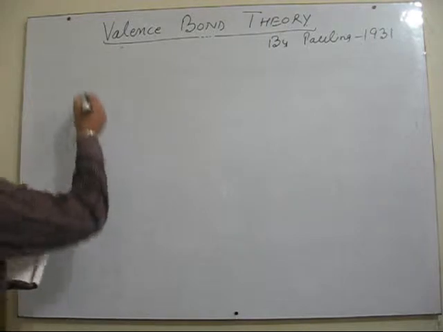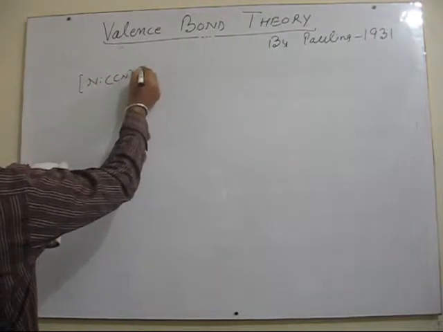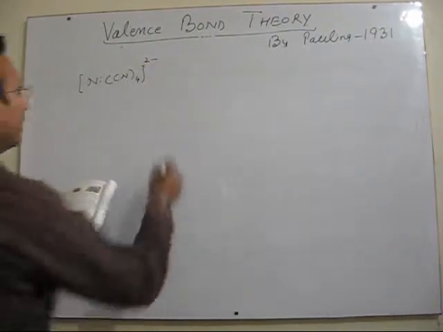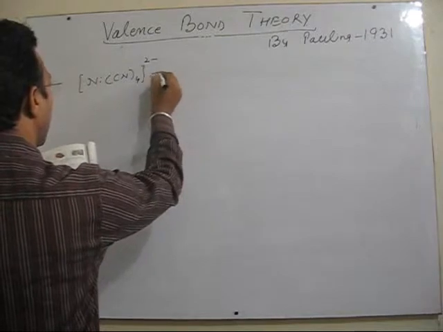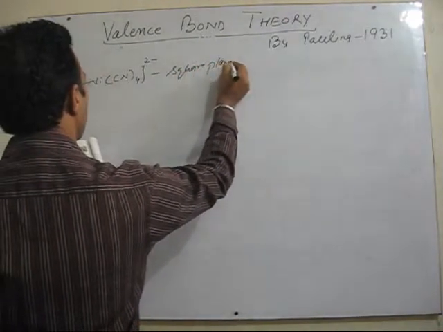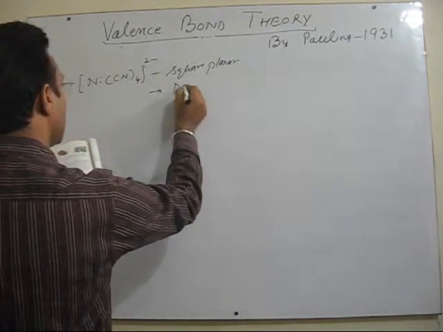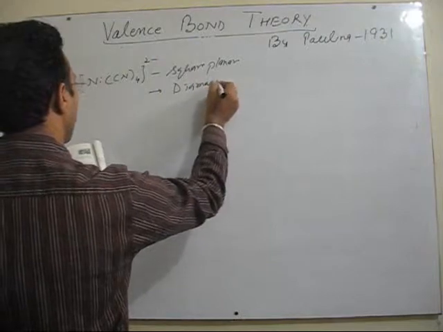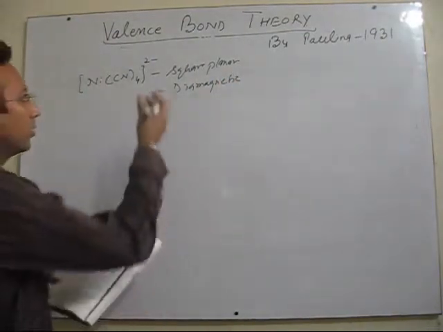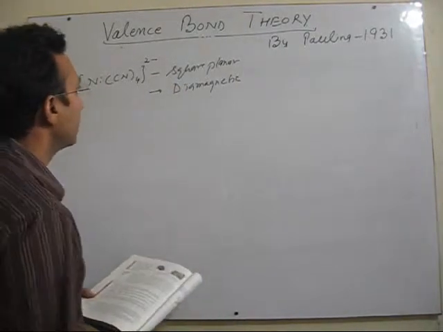Now in this case, I am not writing the complete statement, but the gist of it: one complex in coordination number 4 of nickel is given. This complex is given a shape, that is, it is square planar, and at the same time it is also given that this complex is diamagnetic. Moreover, at least one of these two is known to us, and we can easily explain it. Fine.